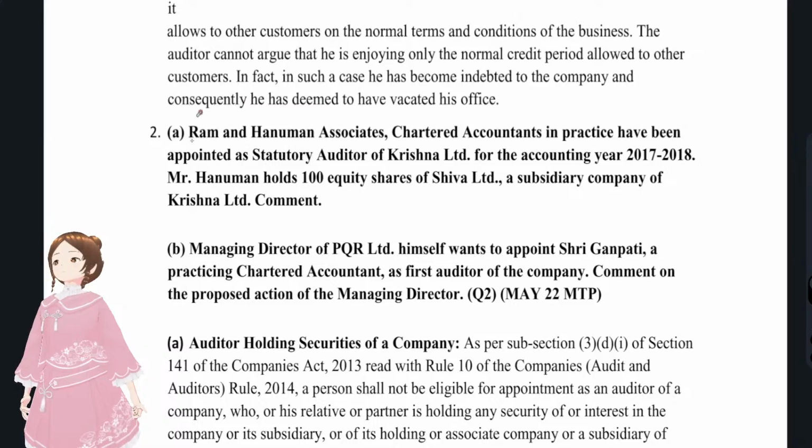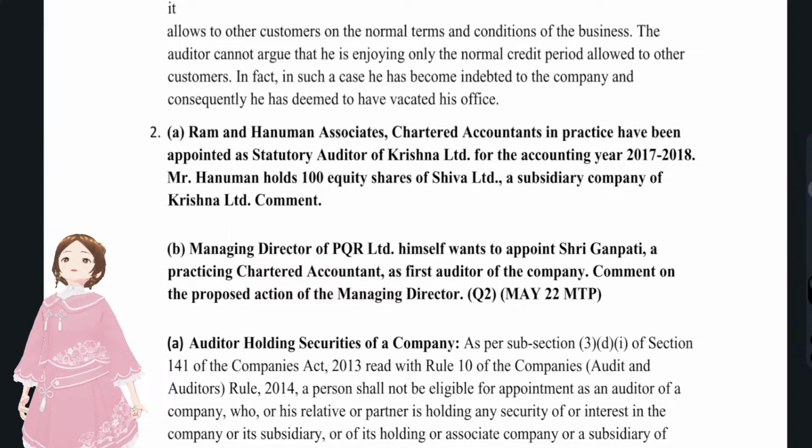Okay, that's the first question, and now we'll move on to the second question, that is Ram and Hanuman Associates. Those were chartered accountants in practice, appointed as statutory auditors of Krishna Limited. Okay, Krishna Limited is a company, R and H were the CA firms, the auditors. And H is actually a partner who holds up to 100 equity shares of Shiva Limited, a subsidiary of Krishna Limited.